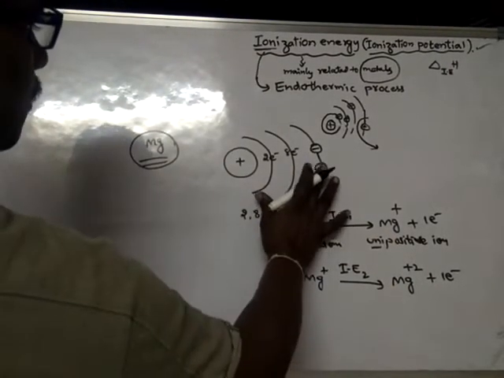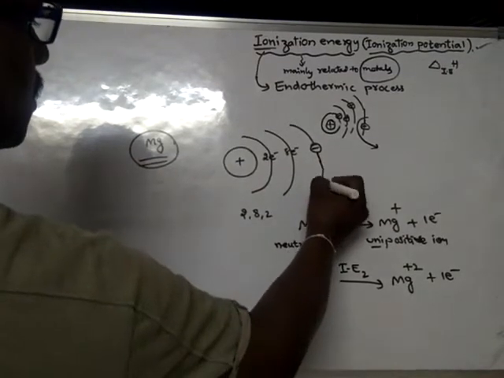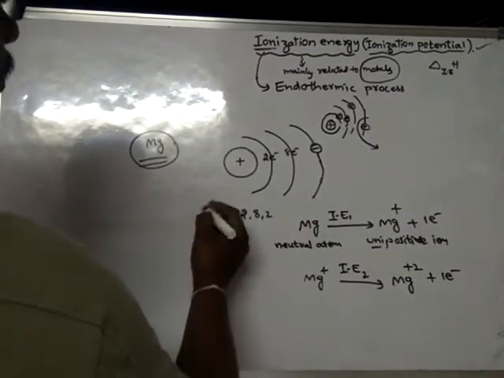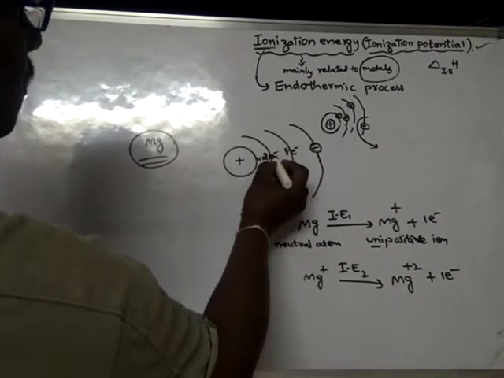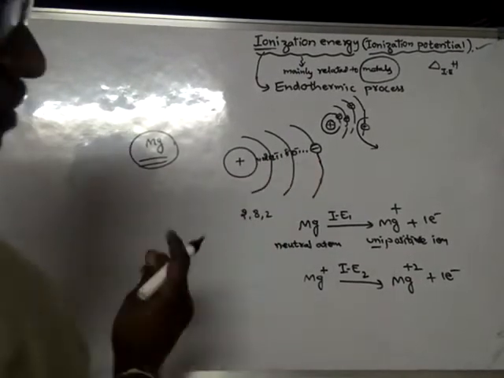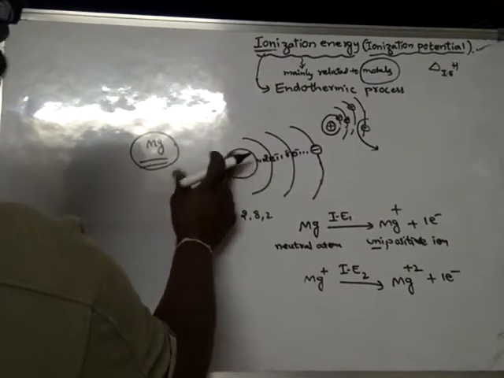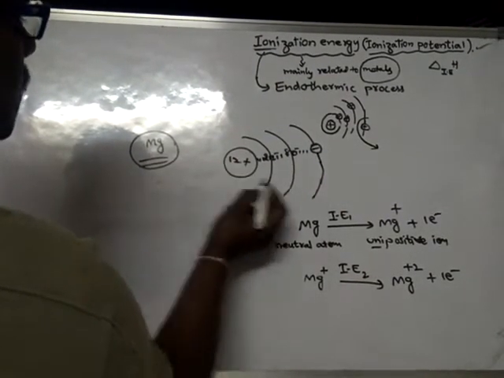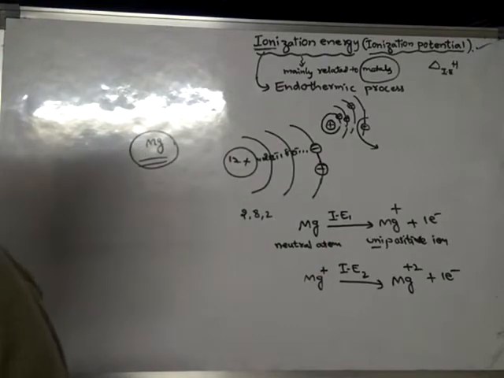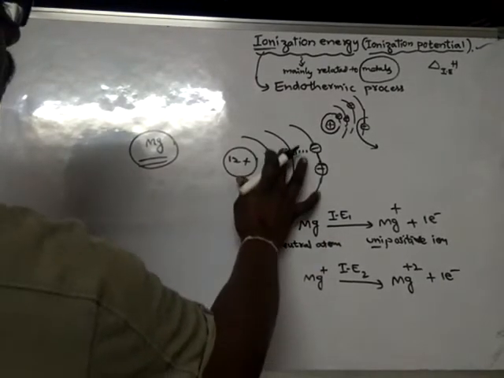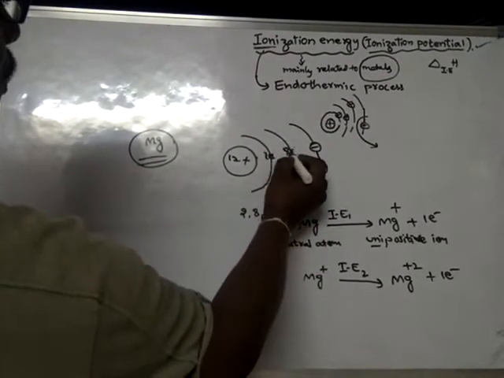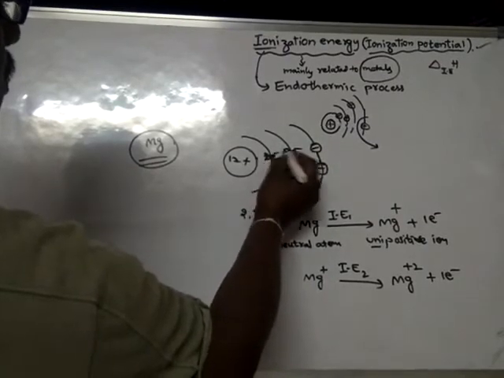Okay, first of all I have removed 1 electron. So when I remove 1 electron, what happens? The force of attraction between the nucleus and the electron will become stronger. Before that there are 12 protons, 12 positive charges and 12 negative charges. 12 positive charges and 12 negative charges are there before removal of the first electron.